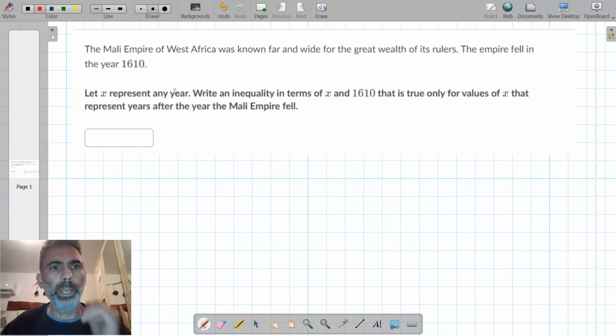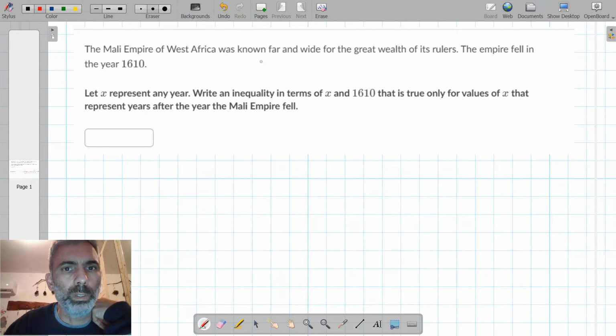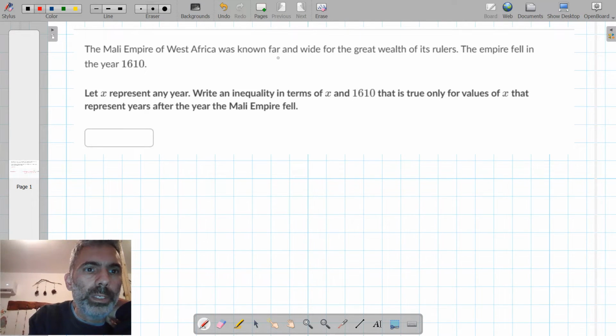Okay, the Mali Empire of West Africa was known far and wide for the great wealth of its rulers. The empire fell in the year 1610. Let X represent any year. Write an inequality in terms of X and 1610 that is true only for values of X that represent years after the year the Mali Empire fell.